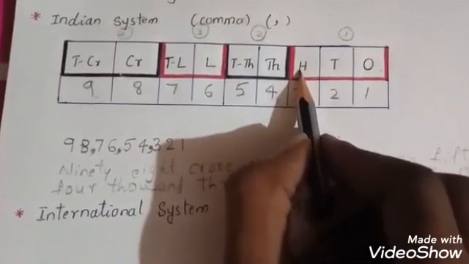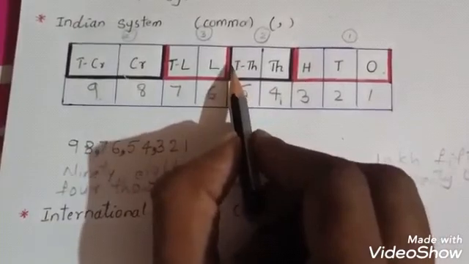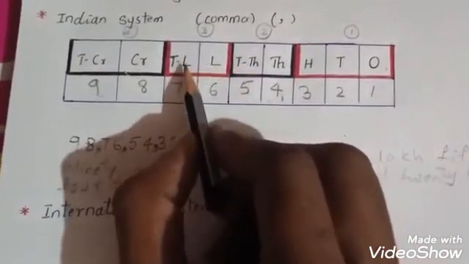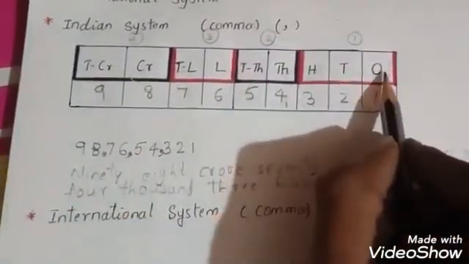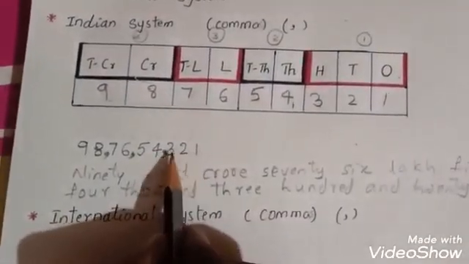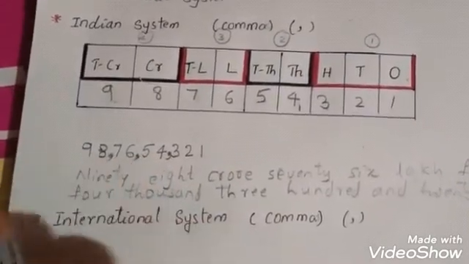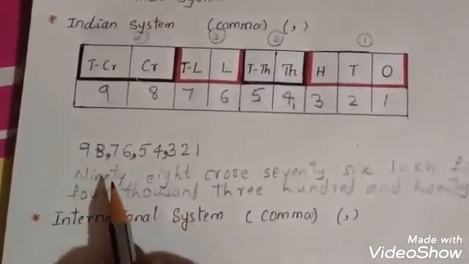First 3 digits, and next after 2 digits and next after 2 digits you have to put the commas like that. First you have to consider only the first 3 digits. After these first 3 digits you have to put the comma, and next after 2 digits you have to put the commas. Okay, next how to read, children?